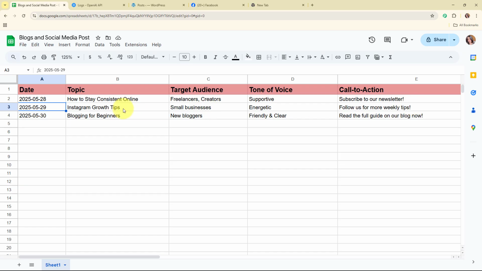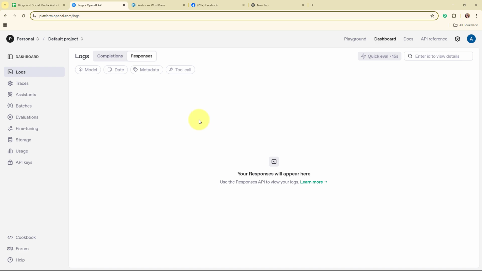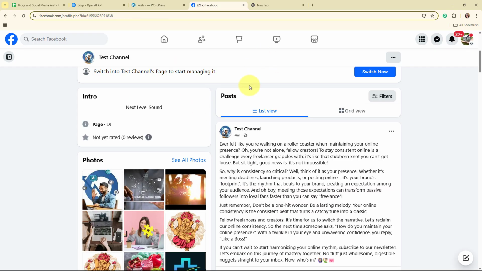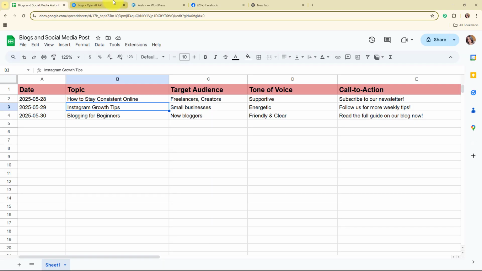After extracting the details from my Google Sheets, it should send these details to OpenAI to generate a proper blog post and a social media post. Here I'm taking my social media as Facebook, so that means a Facebook post. After generating the post, it should automatically be shared on my respective platforms. That means the blog should be shared on WordPress and the post should be shared on my Facebook account.